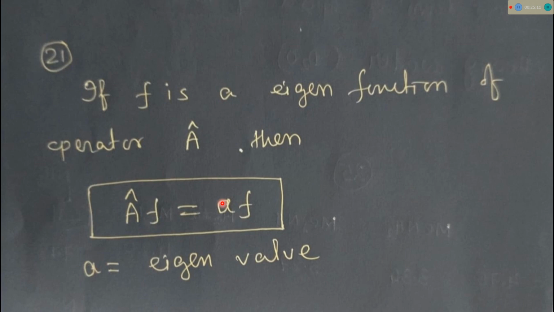A is a real constant, and its value can be 1, -1, 2, -2, any real constant. So if we obtain the function back along with some constant value, then f is called an eigenfunction and A is called the eigenvalue.